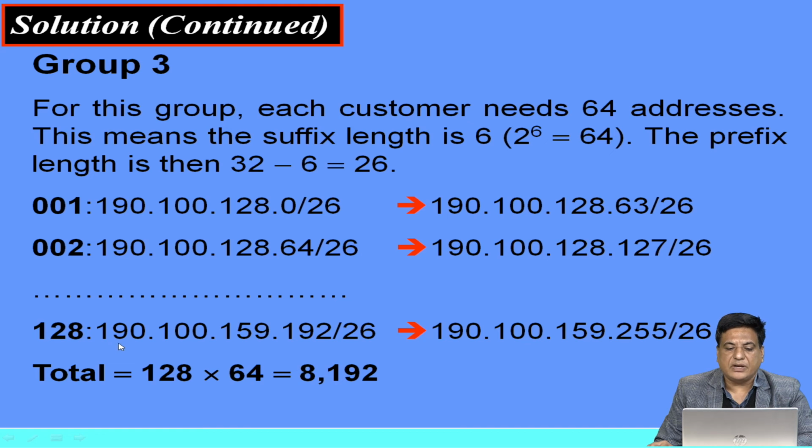The last customer gets 190.100.159.192/26 to 190.100.159.255/26. So the total number of customers we have is 128, and we are assigning 64 addresses to each and every customer. So the total number of addresses assigned in group 3 is 128 times 64, which is 8192.